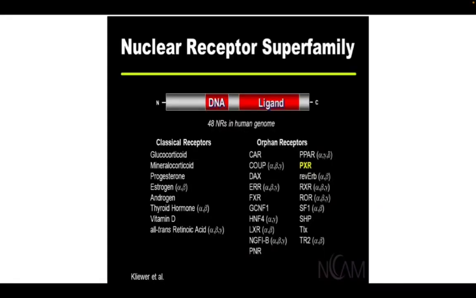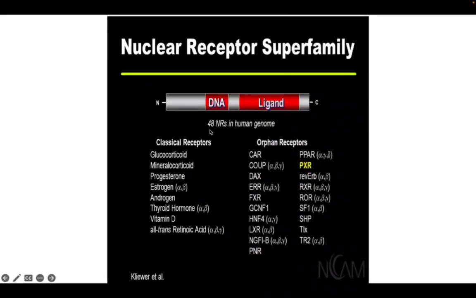So firstly you should know what the nuclear receptor superfamily is. Steroid hormone receptors share a common structure with receptors for thyroid hormone, 1,25-hydroxy vitamin D3 and retinoic acid. Thus these receptors are called a superfamily. This superfamily can have two types of receptors: classical receptors and orphan receptors. I'll be telling you what classical receptors are and what orphan receptors are.